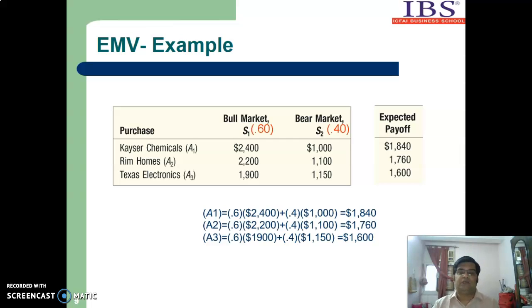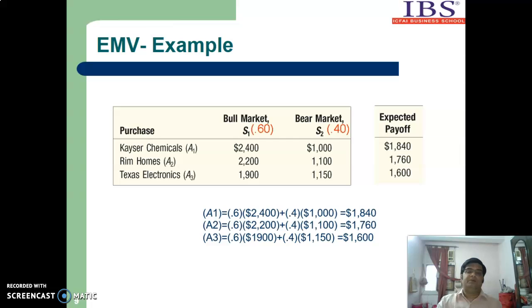See the first one, the expected payoff we have calculated here. EMV of A1. Now what is the probability? The probability of state of nature S1, that the market will be bullish, is 60%, that is given, and the probability that the market will be bearish is 40%.